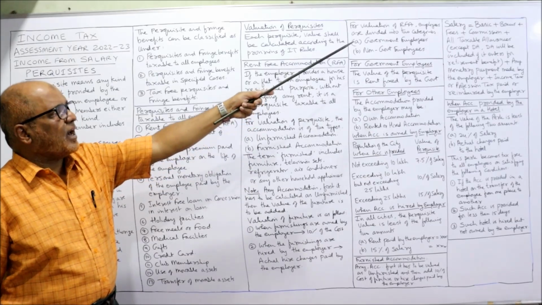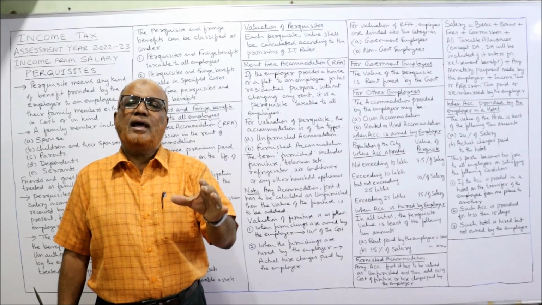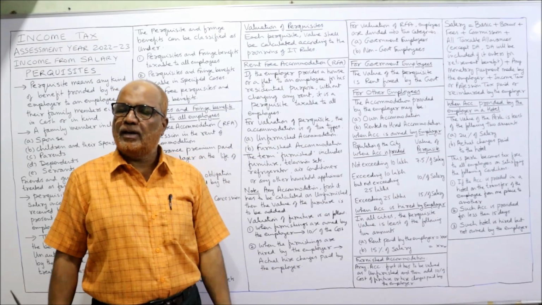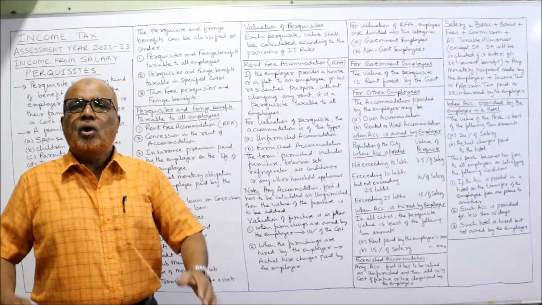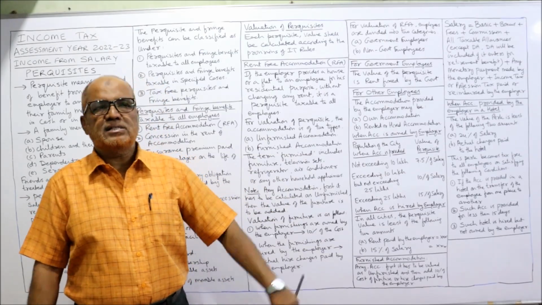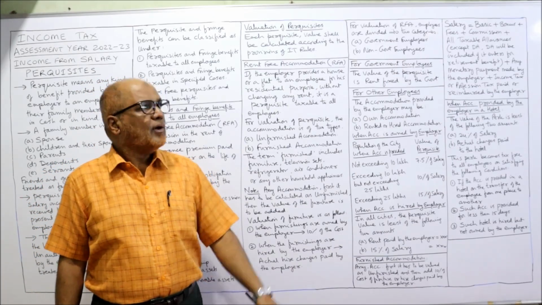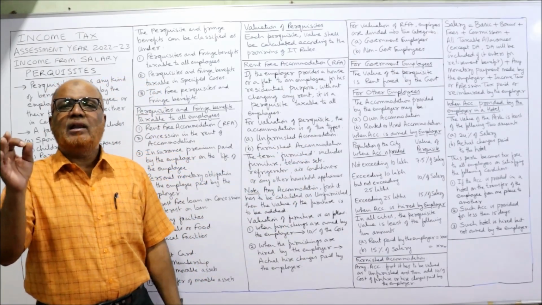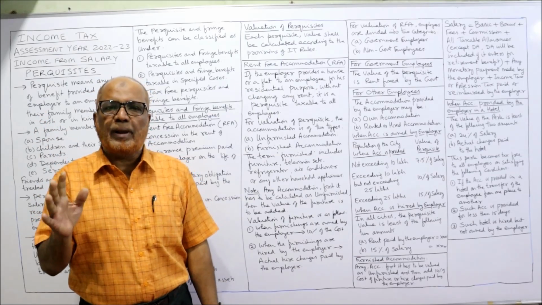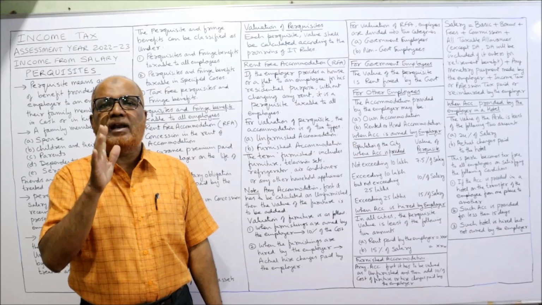Now for valuation of RFA, employees are divided. How to calculate the value of RFA, rent-free accommodation? All the employees are divided into two categories, that is government employee and non-government employee. For government employee, the valuation is very simple. The rent fixed by the government is the value of the perquisite.